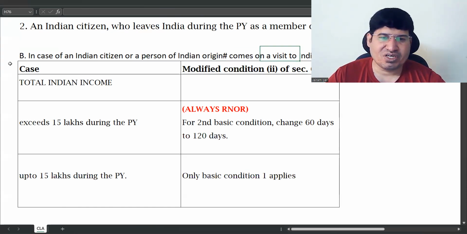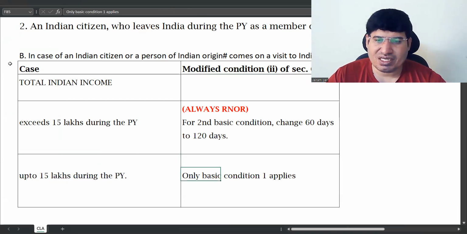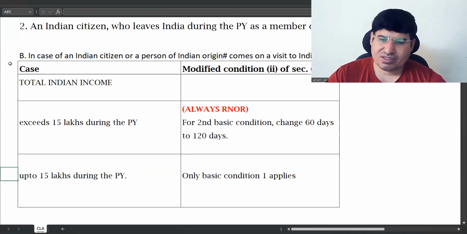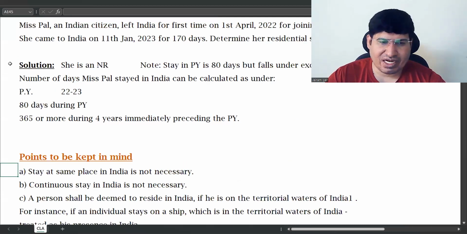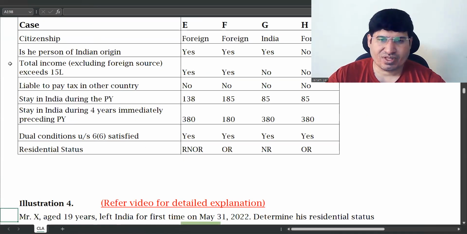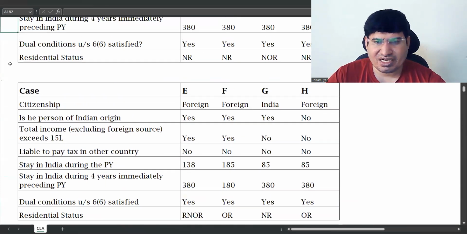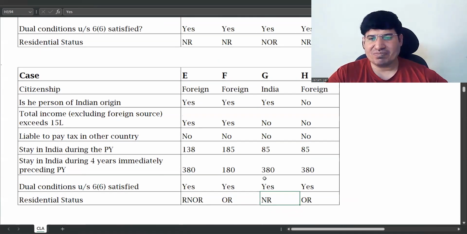And he has come on a visit to India, and the point which is applicable is this one. His income is up to 15 lakhs. So only basic condition one applies. So he has to be in India for 182 days or more. But he is in India for only 85 days. Right? He doesn't satisfy that condition. So he straight away becomes non-resident.